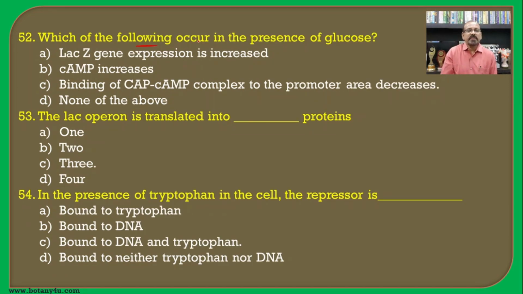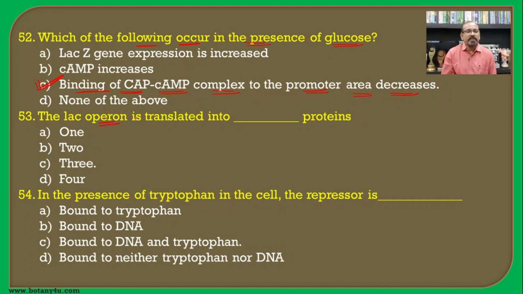Then, which of the following occurs in the presence of glucose? So, if we see the process, the binding of the cAMP complex to the promoter area decreases. So, this is the thing that happens when there is a presence of glucose, and hence it is the correct answer.